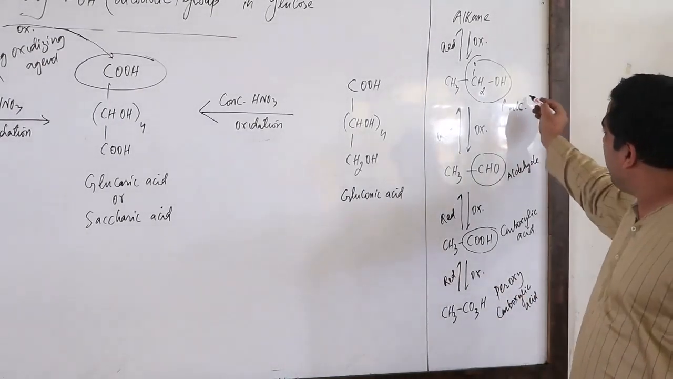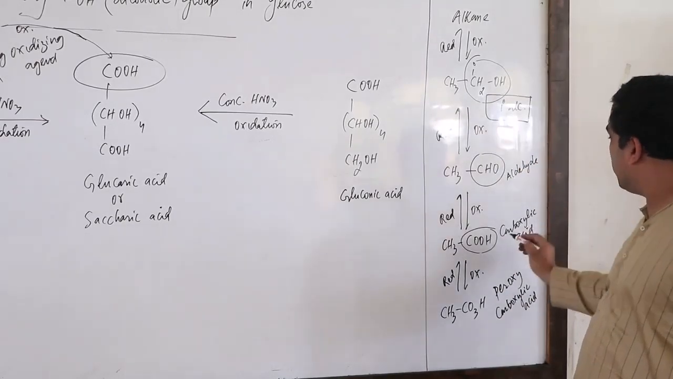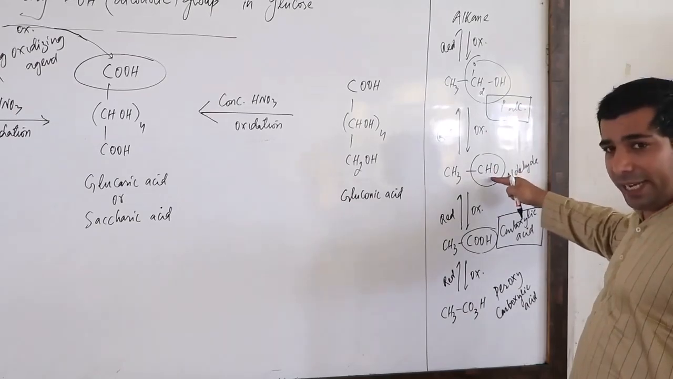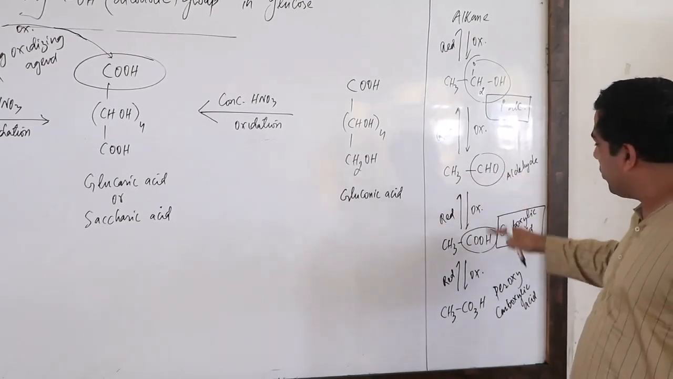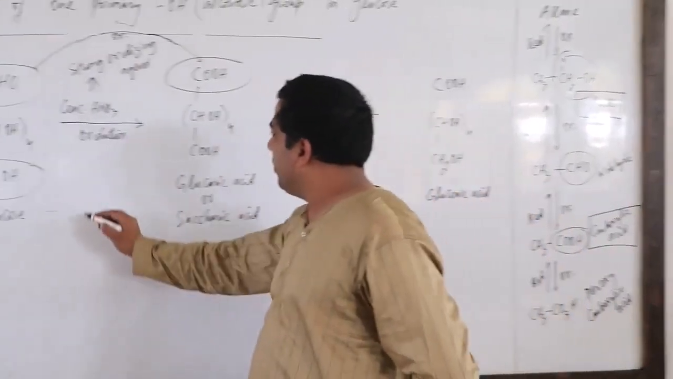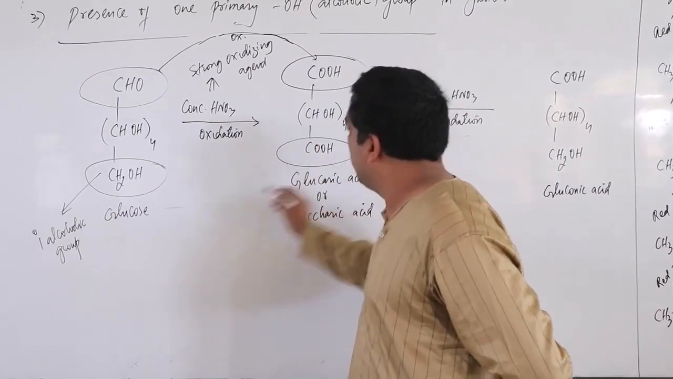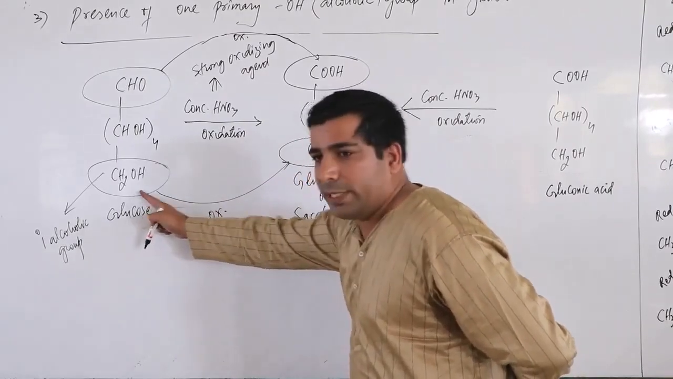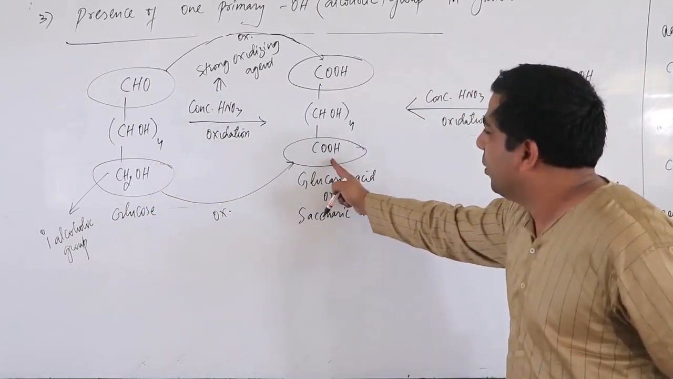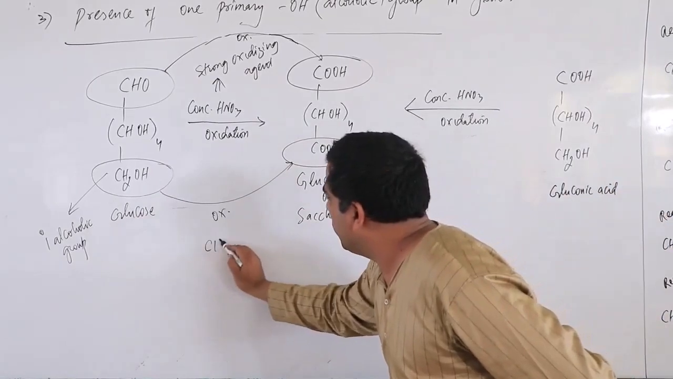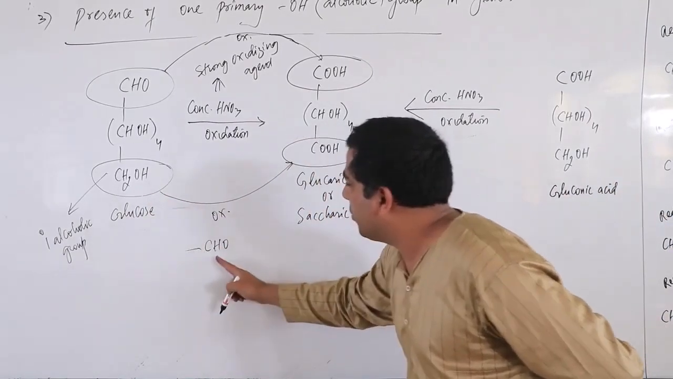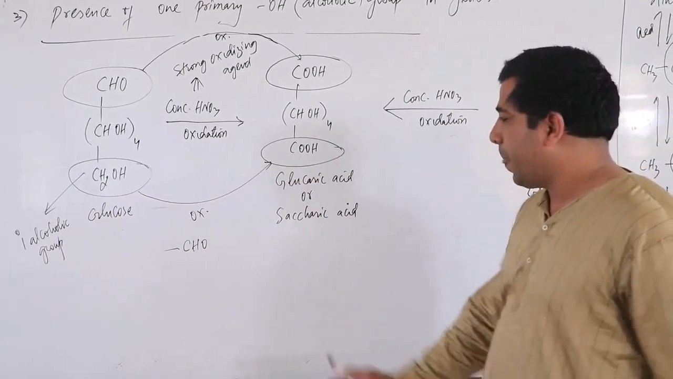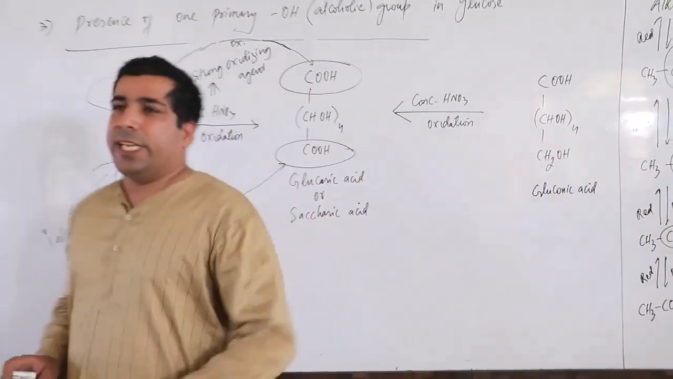So that means primary alcohol can also be oxidized to carboxylic acid. First of all, it will be converted into aldehyde. From aldehyde, it will be converted into carboxylic acid. You can have a look here. Primary alcohol is converted into carboxylic acid. So what was in between them? In between was aldehyde. From aldehyde, it will be converted into carboxylic acid. Correct?